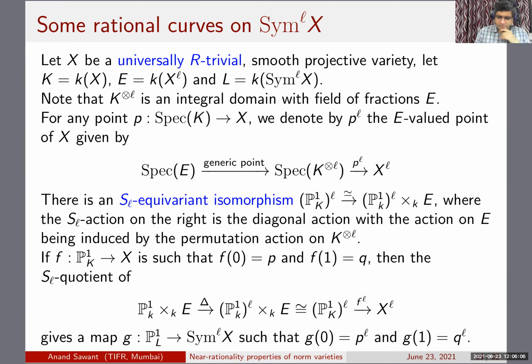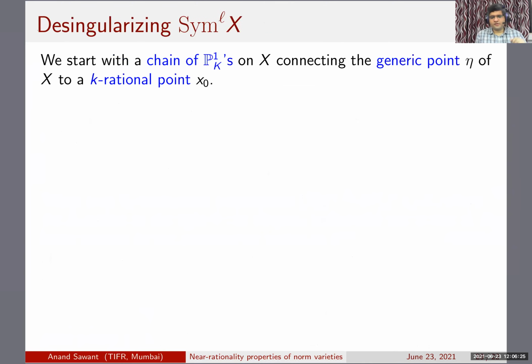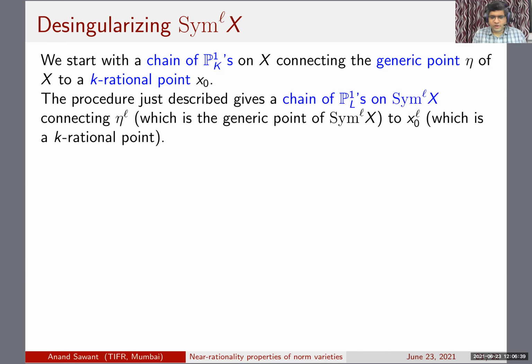Okay. So now, once you do this procedure, starting with a chain, starting with a rational curve connecting P and Q, you get a P1 on Sym^L connecting P to the L and Q to the L. So this is the idea. Now we know that X is universally R-trivial. So we can start with a chain of P1s connecting the generic point of X to the K-rational point X naught of X. And by using this procedure, you get a chain of P1s on the symmetric power connecting